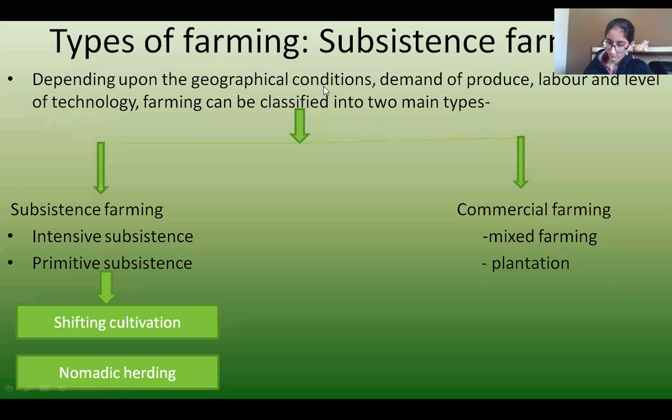Depending upon the geographical conditions, demand of produce, labor, and level of technology, all these things, we have already studied that agriculture is a system which involves so many things. So depending on all those things, farming can be classified into two main types: subsistence farming and commercial farming.